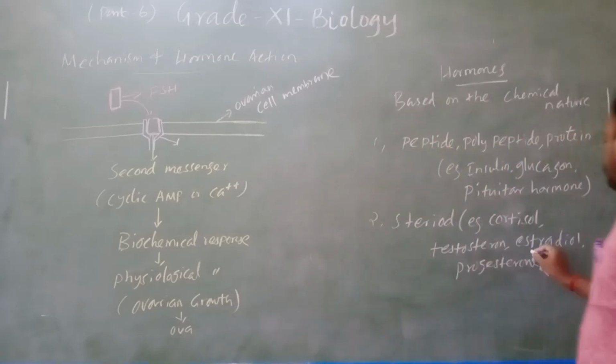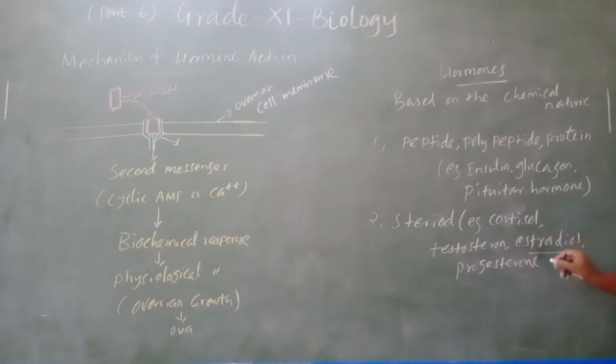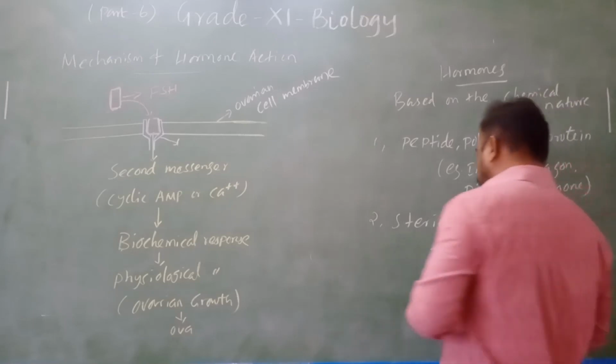Don't get confused: estrogen has three hormones, and in particular one hormone name is estradiol. It is one form of estrogen. So testosterone, cortisol, progesterone are steroid hormones.